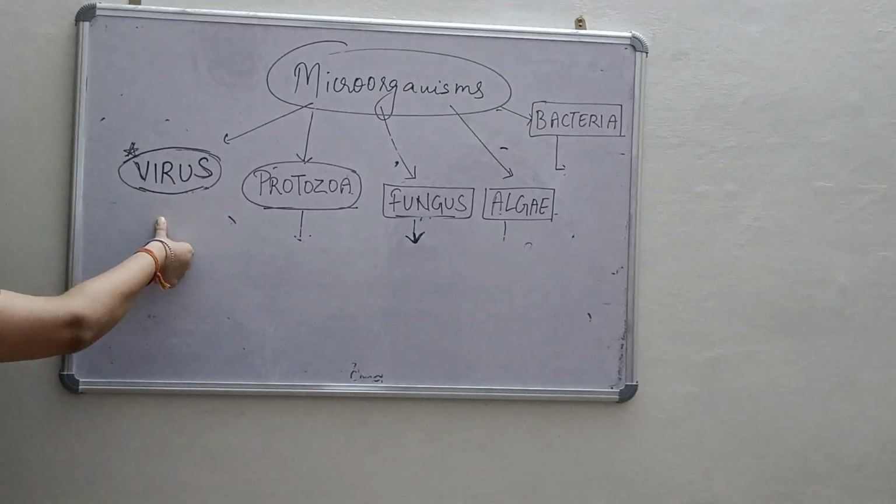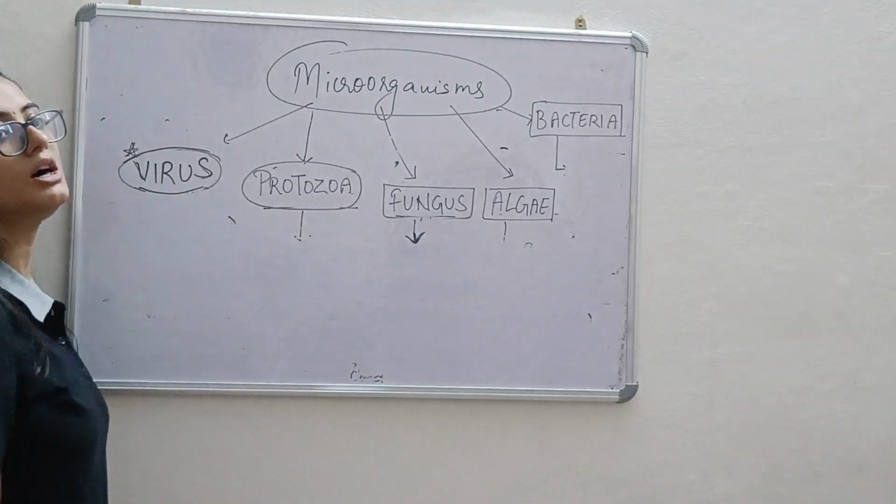Viruses also cause many diseases. HIV, AIDS is also caused due to a virus.